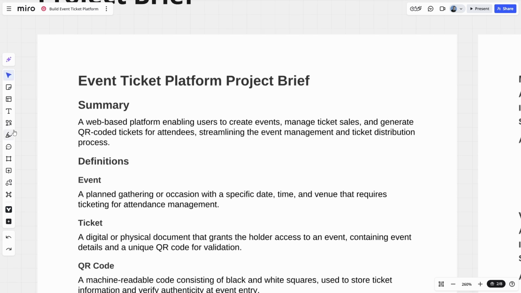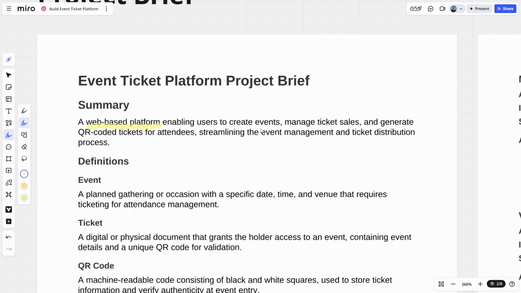Okay, in fact, let's just grab a highlighter. Okay, that should do us. So let's go through this. So a web-based platform for enabling users to create events, manage ticket sales, generate QR-coded tickets for attendees, streamlining the event management and ticket distribution process. So there's a few things that we can just learn from this. So for example, web-based platform says that we're going to be building some kind of web application.